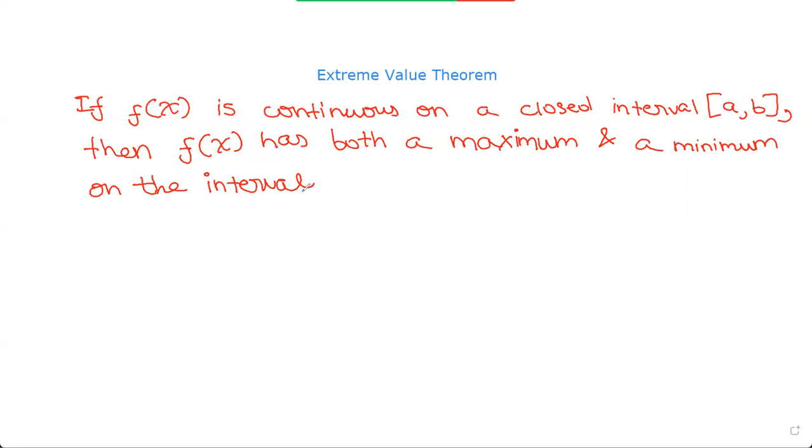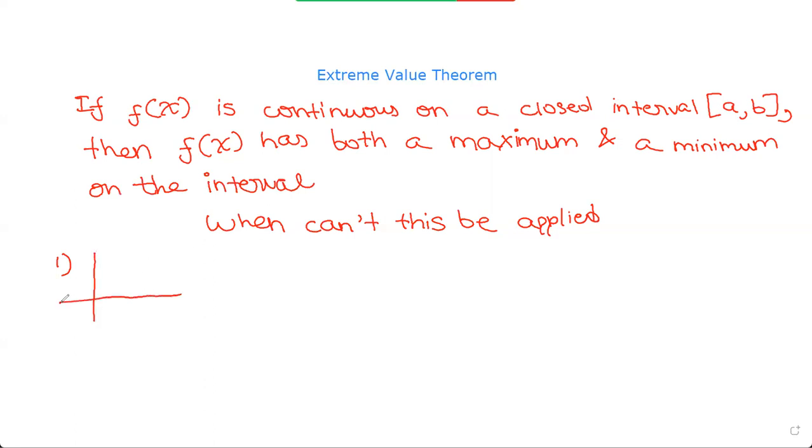So let's look at when this can't be applied. Firstly, when there's an open interval, as we know that it says it has to be continuous on a closed interval. So let me give you an example. What if we have a graph like this?